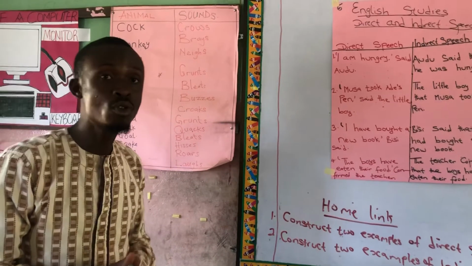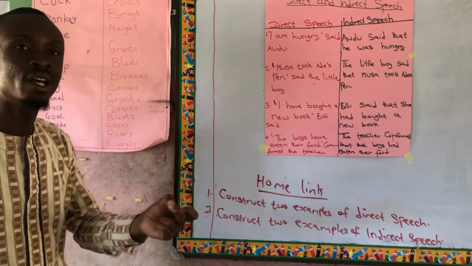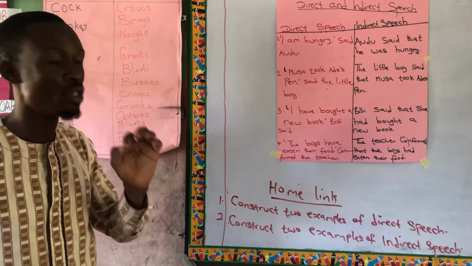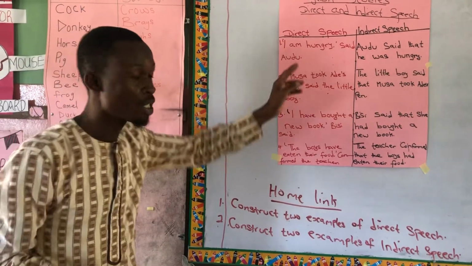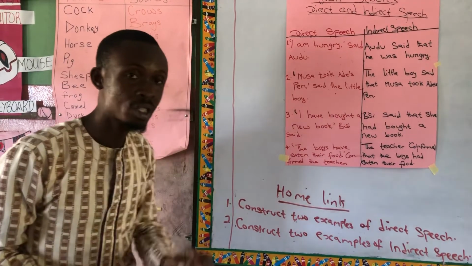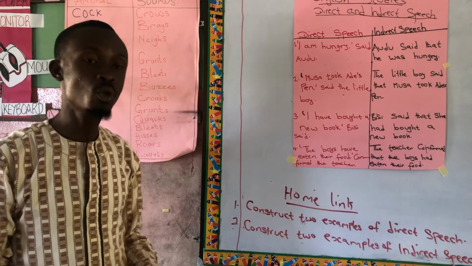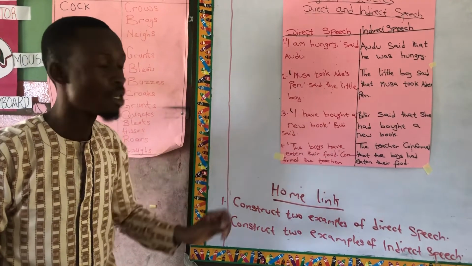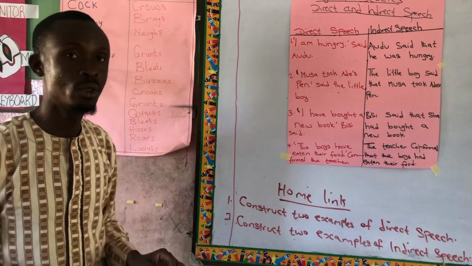So what you are simply going to do for me, you are going to construct 2 examples of direct speech. Remember your quotation marks while constructing your direct speech. If you don't include your quotation marks, that means you are totally wrong. So you don't need to neglect your quotation marks. Make sure that you include them in the direct speech that you are going to construct.